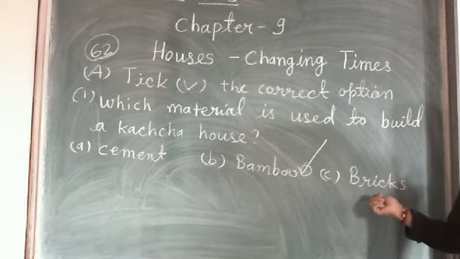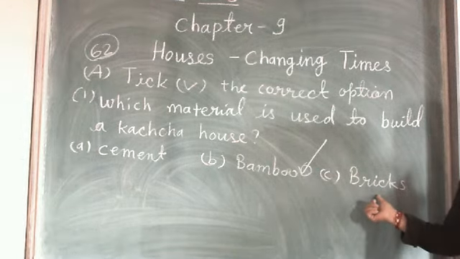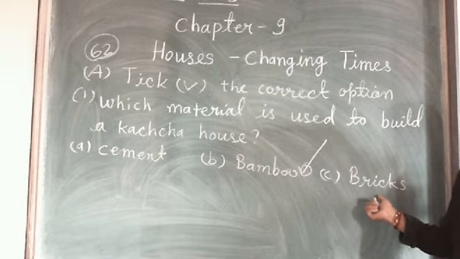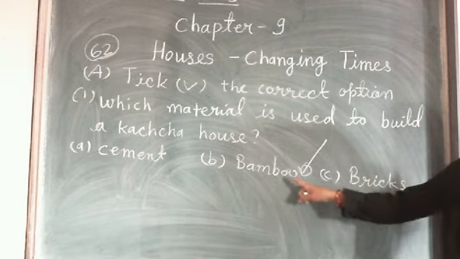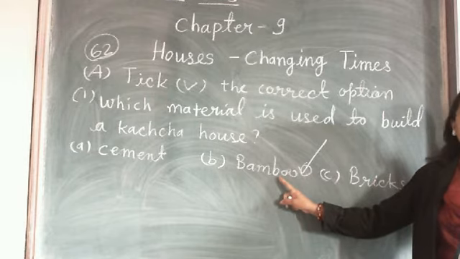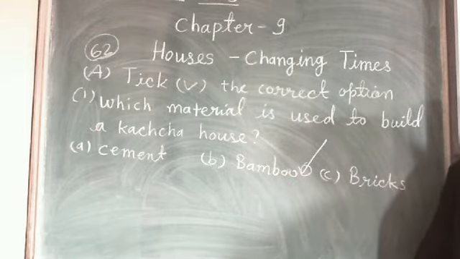No. In early times humans used mud, straw, bamboo and the leaves of plants, leaves of trees for the roof. Clear? So this is the correct answer. B. Bamboo. Bamboo is used to build a kacha house. Clear? Take option number B.